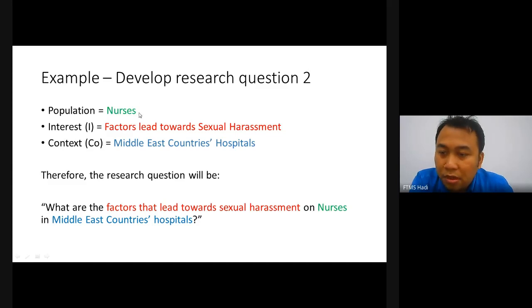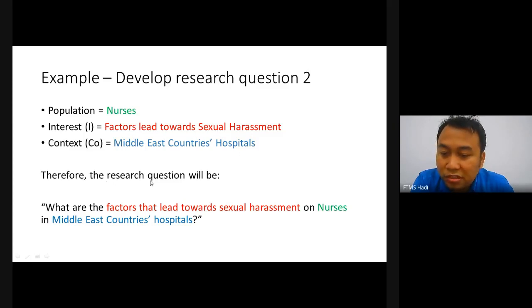Or maybe another population, like women, let's say secretaries, it's just an example only. And the context here is, let's say, Middle East countries' hospitals. Middle East consists of a few countries, so the research is covering that scope. Outside the Middle East is not counted.